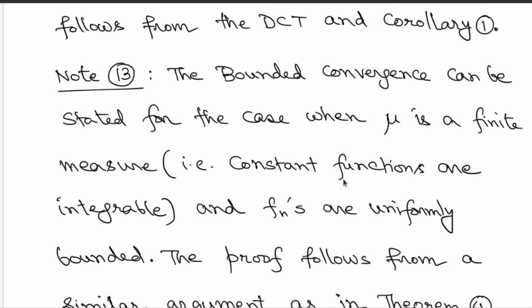So that appears as a special case of the dominated convergence theorem. But in this course we are mostly interested in exchange of order of expectation and limits, which of course appears as a particular case when you consider probability measures and random variables.